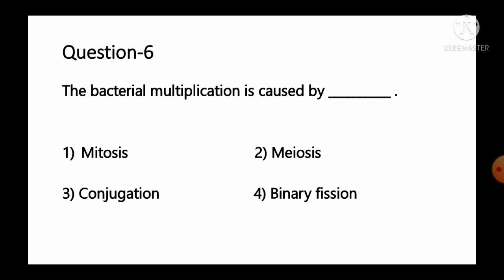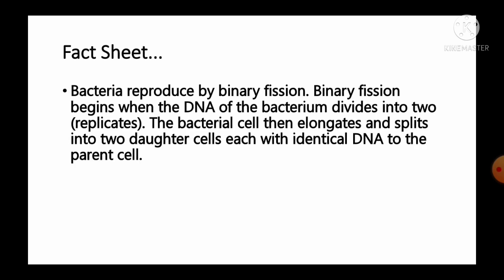The bacterial multiplication is caused by option number 1 mitosis, number 2 meiosis, number 3 conjugation, number 4 binary fission. And the information given regarding this question, it is bacteria